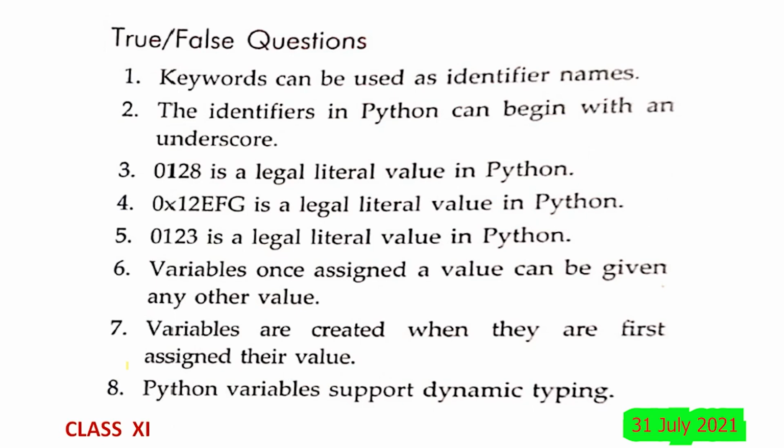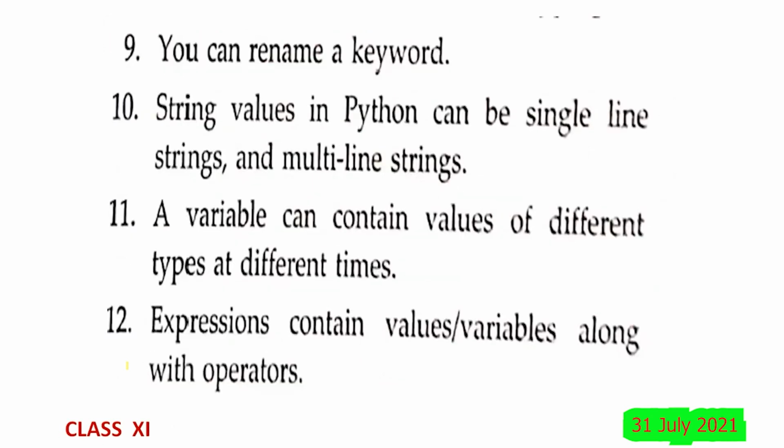0123 is a legal literal value in Python, which one? Fifth one, okay, it is true. A variable once assigned a value can be given any other value, true. Variables are created when they are first assigned their value, true. Python variables support dynamic typing, true. You can rename a keyword, no, false it is. String values in Python can be single line strings and multi-line strings, true. A variable can contain values of different types at different times, it is also true. An expression contains values and variables along with the operators, also true.